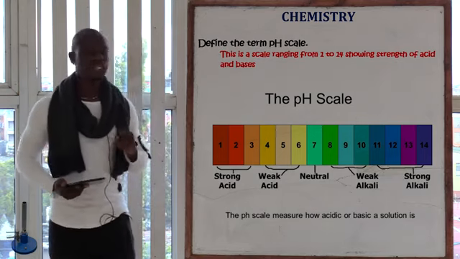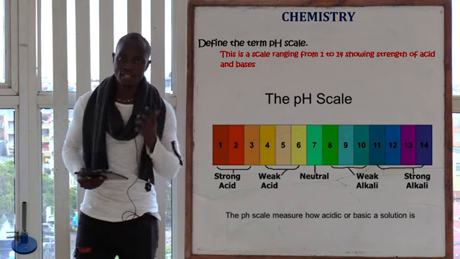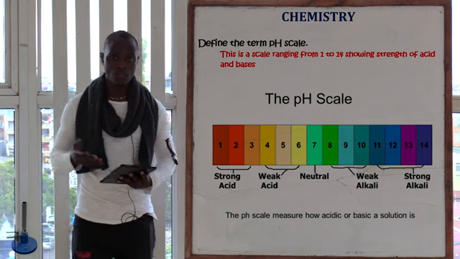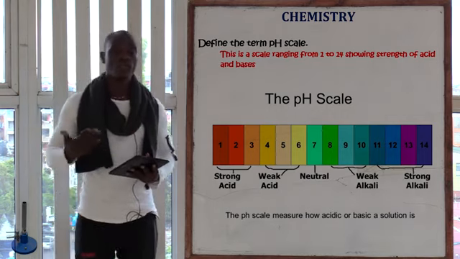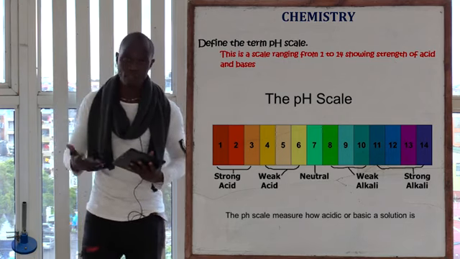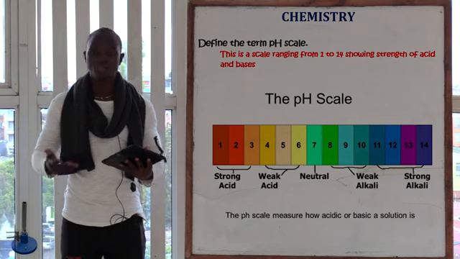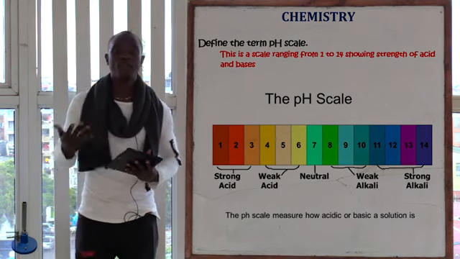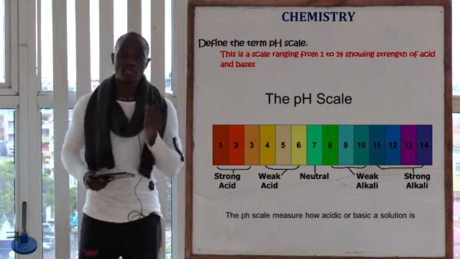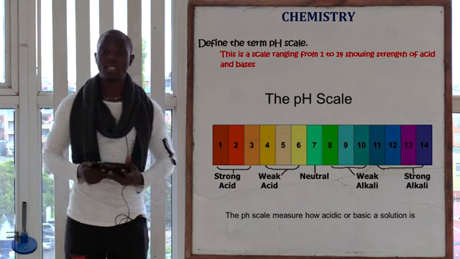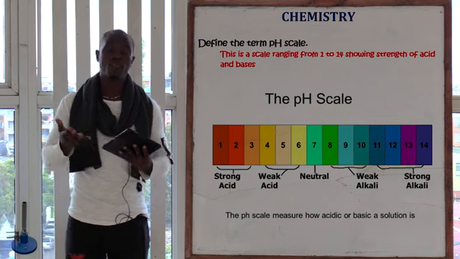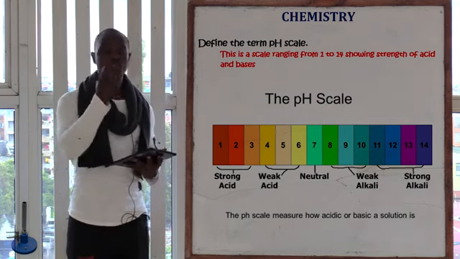So this is the pH scale. It shows the strength of acids and bases. Don't forget, in the laboratory we have other indicators, whereby the pH scale is one of the indicators. We have methyl orange, methyl blue, litmus paper, bromothymol blue, phenolphthalein indicator, and also plant extracts. In an exam, if you are asked to state or name any natural indicator that can be used in the lab, we have plant extract, whereby you get the flower extracts.